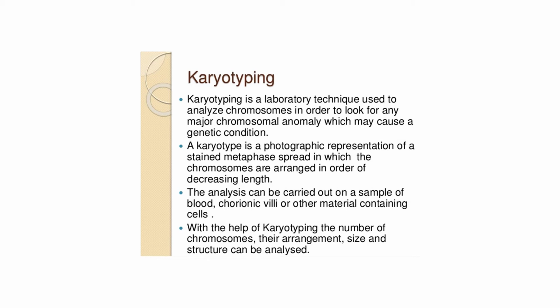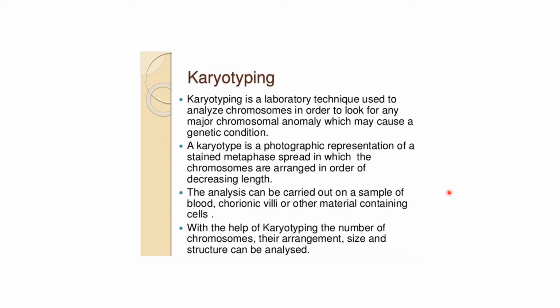Karyotyping is a lab technique in which chromosomes are analyzed, and any chromosomal anomaly, mutation, change in the chromosomal appearance or change in the chromosomal distribution is studied, which is due to genetic variation.